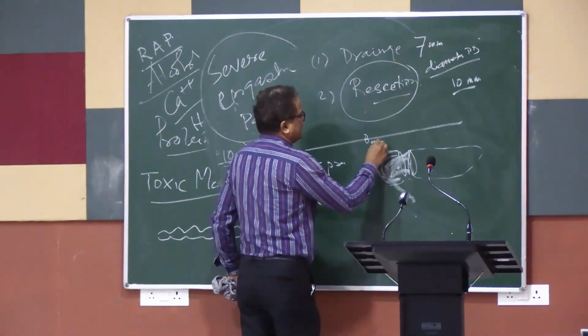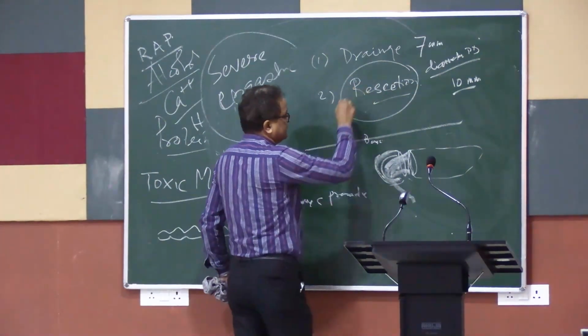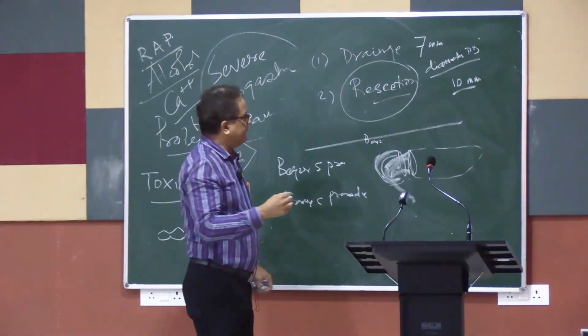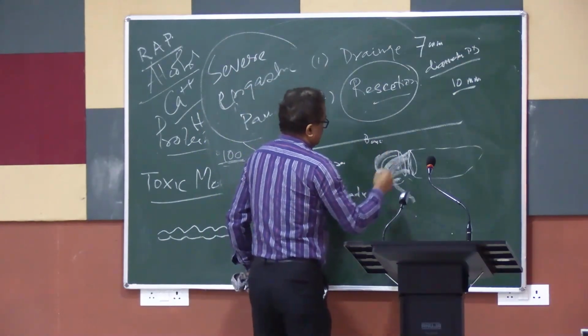It's very good. So they are done only when there is not enough dilatation to do a drainage procedure.